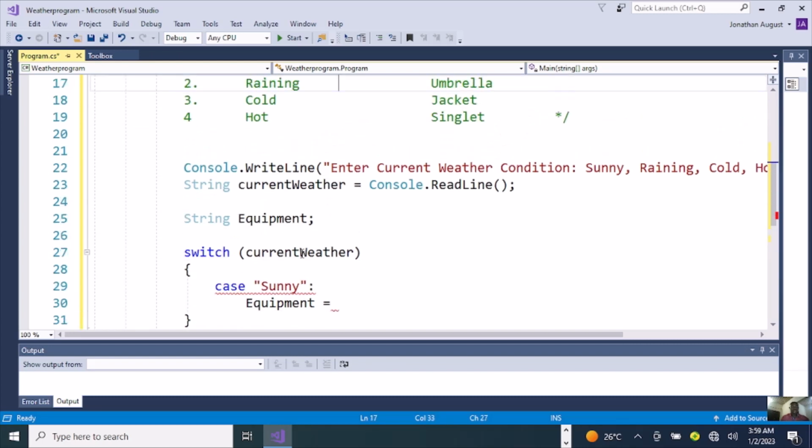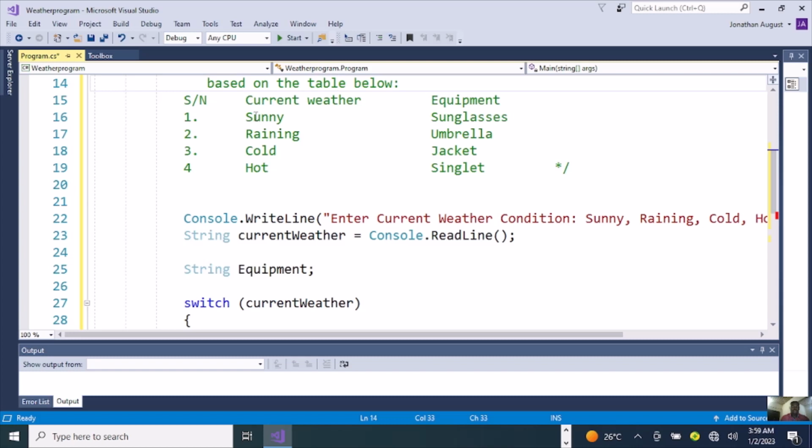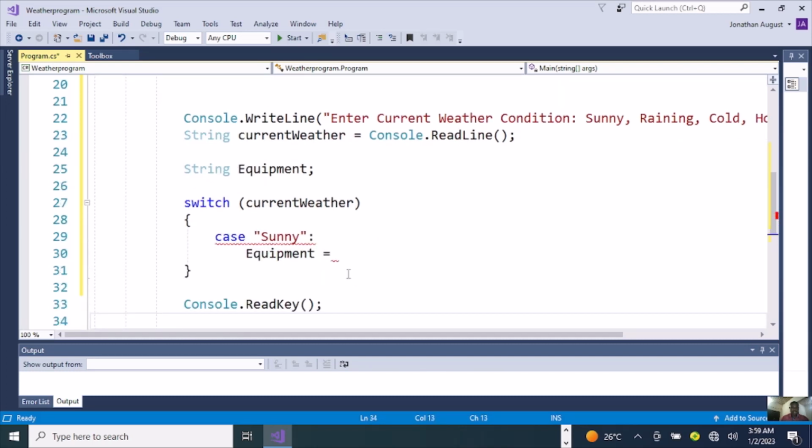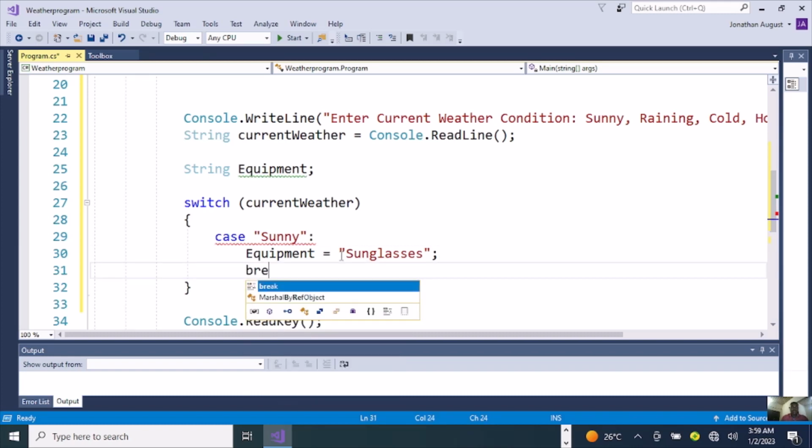Let's go back to our question. So the current weather here is sunny, and the equipment needed for sunny weather, we need sunglasses. So we are going to go down and add our sunglasses here too in string. Type sunglasses in string. Then we are going to go ahead and add a break here. Then enter.